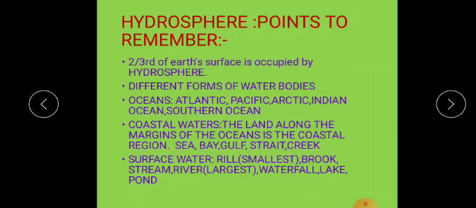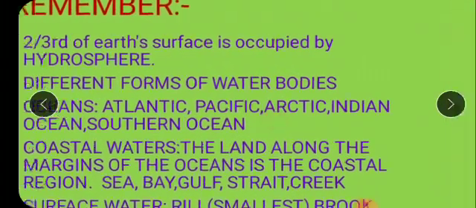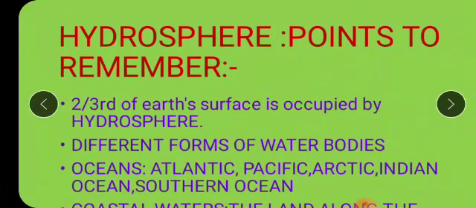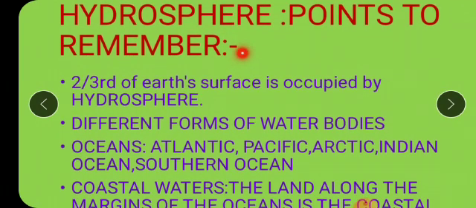Okay, so let's continue our lesson number 3. In the last period, we had studied something about the lithosphere. Litho is what, children? Land. Land portion of the earth is said to be the lithosphere. So it's very obvious that today we have to study about the hydrosphere.